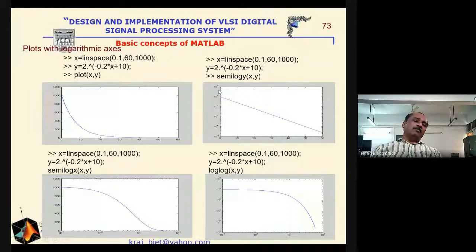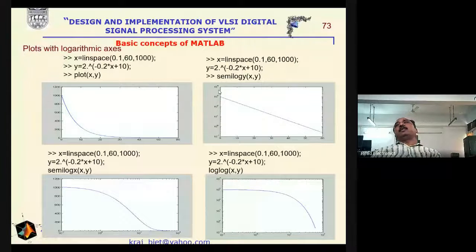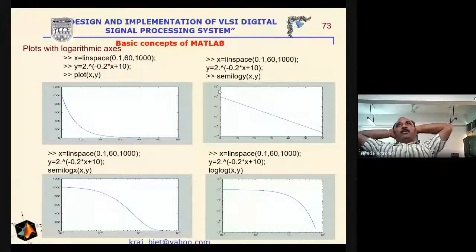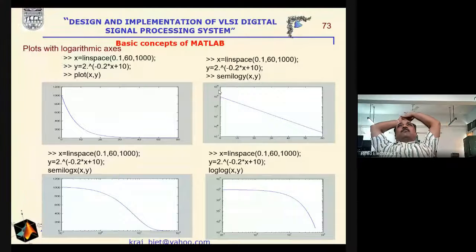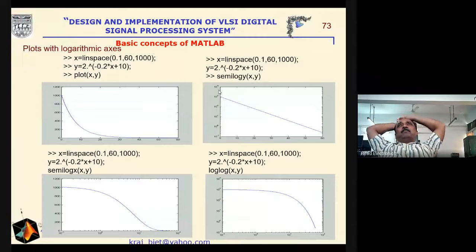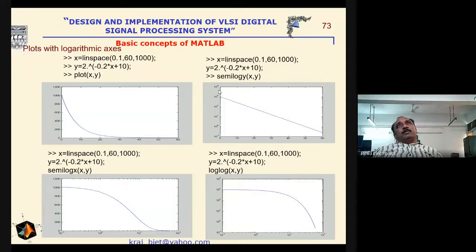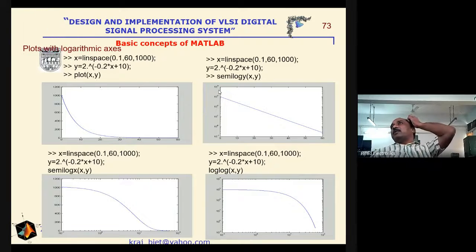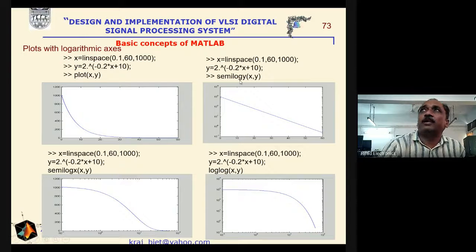And these are some examples that represent the different types of additional plots here. So far we have used the plot command, which is a very plain plot between x and y. If we write only plot(x, y), then we will get a simple plot. If we are interested in the semi-logarithmic plot, where the y-axis has to be logarithmic, then we will write semilogy(x, y).